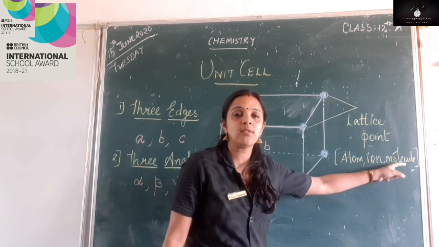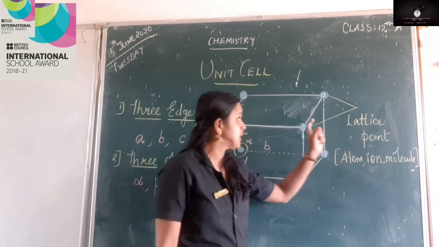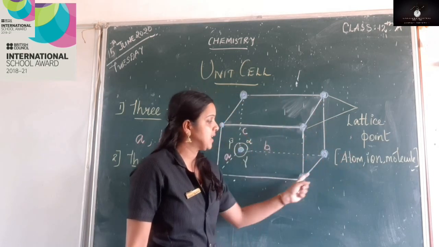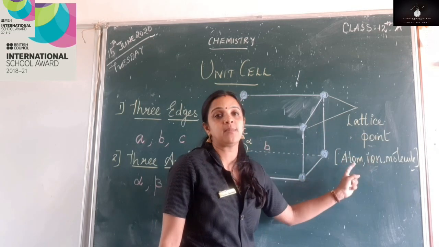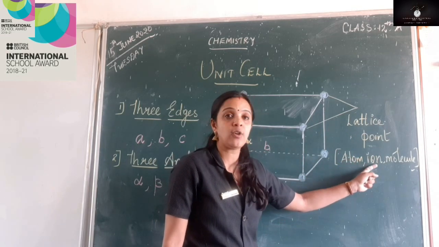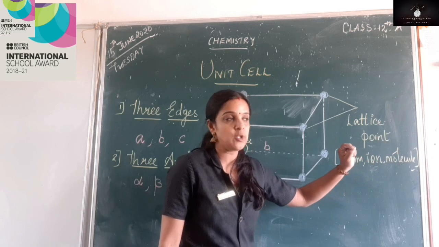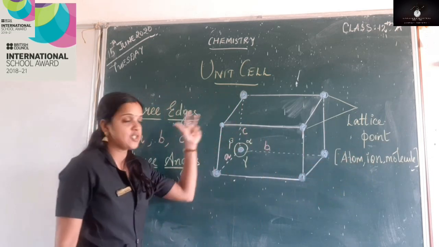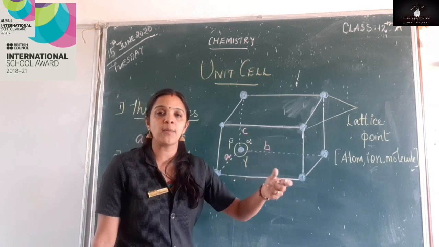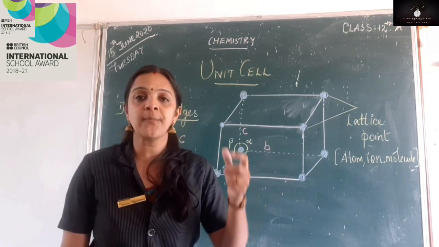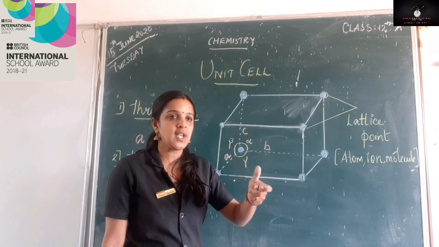When I say molecule, it's a group of atoms. So each point in a crystal lattice is called a lattice point, and that lattice point can be an atom, it can be an ion, or it can be a molecule. Then what comes next? The geometry of the crystal lattice. What do you mean by geometry? Geometry is nothing but the structure, or you can say the shape.